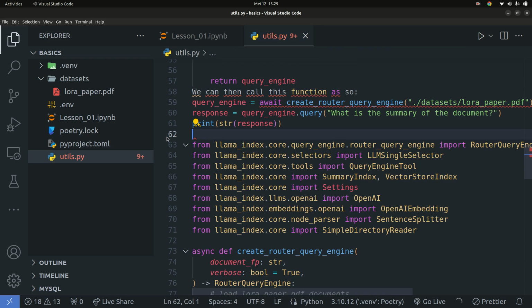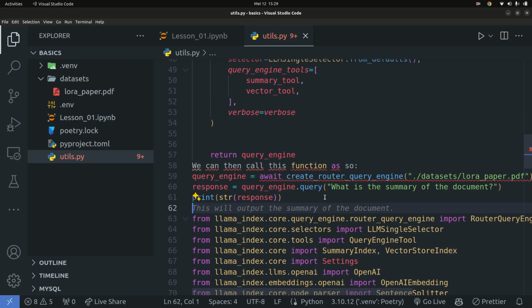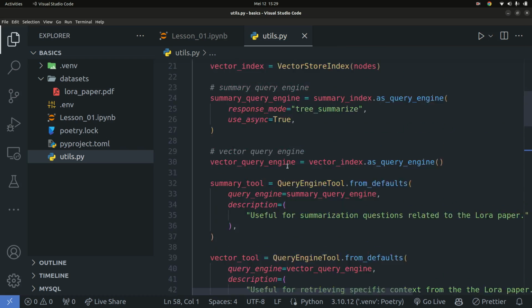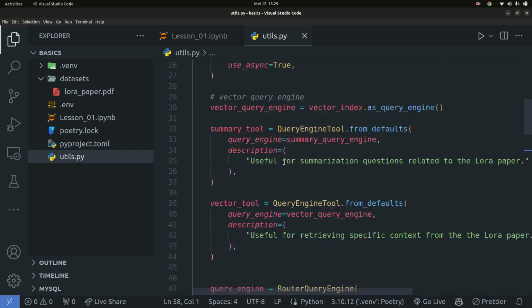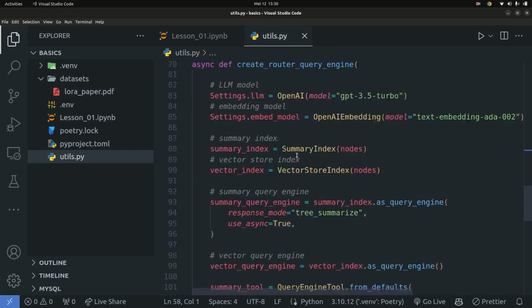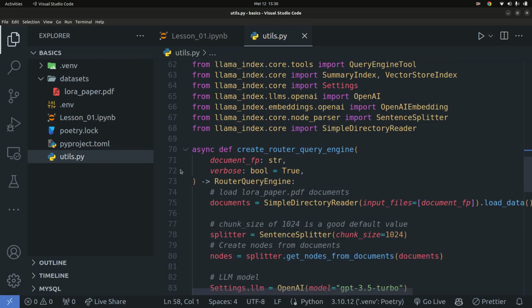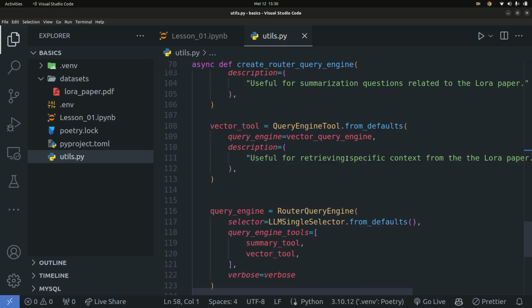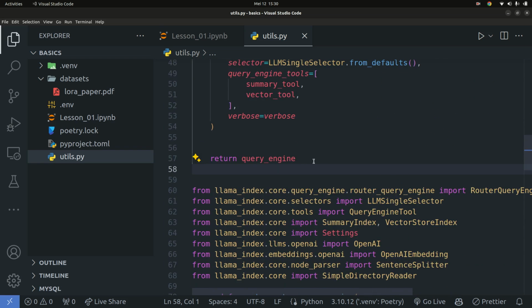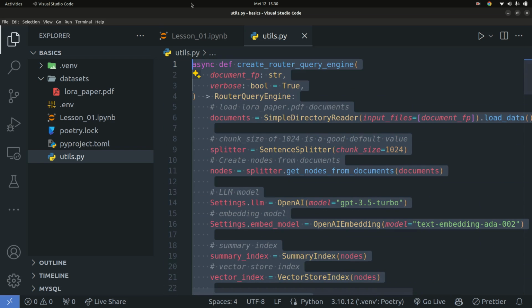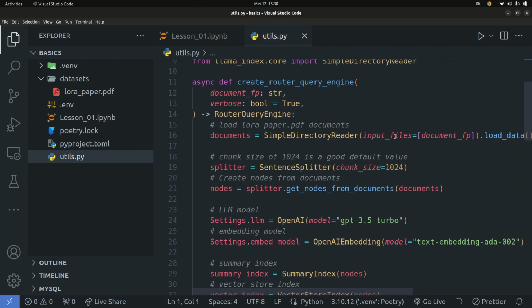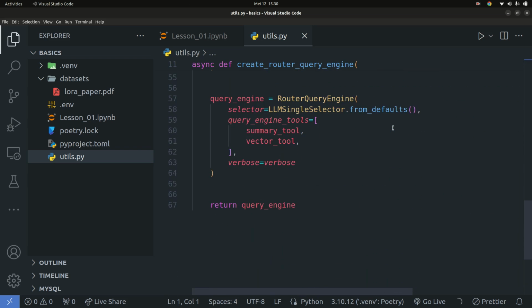So let me just get rid of this. Okay, looks like I copied a bunch of wrong things as well. So I'll get rid of this as well. So create vector index, document retrieval. Yeah, that's basically what I want right here. So let me get rid of the other things right here. Get rid of all this. And yes, that's basically what I want to have right there. So that's basically the function right here.